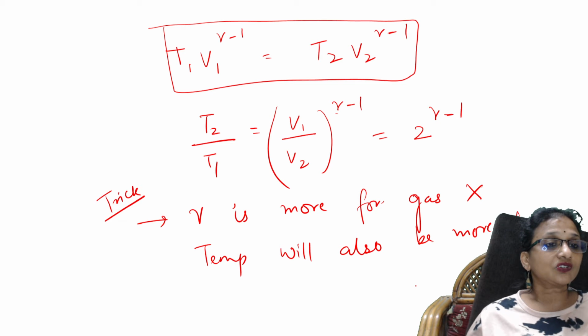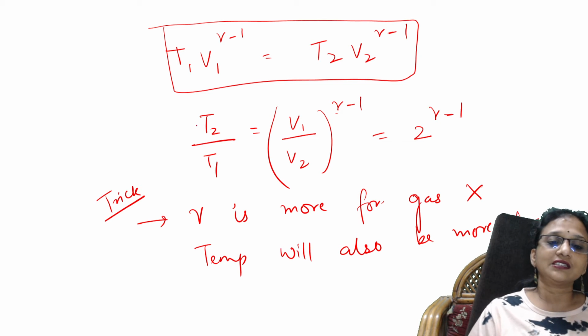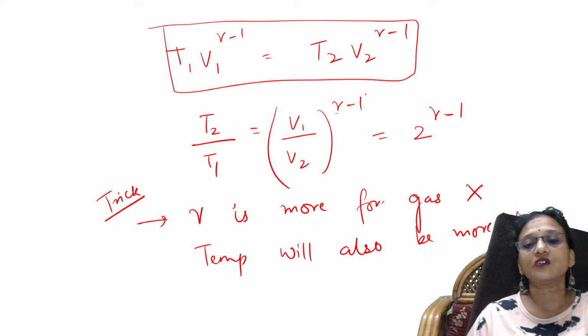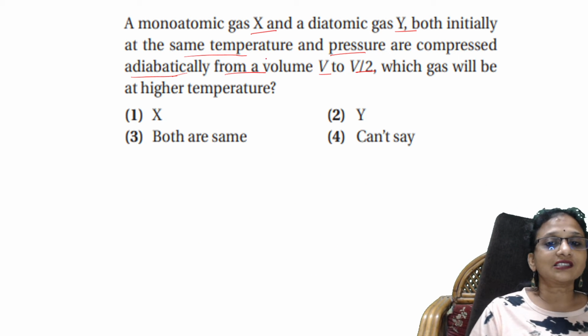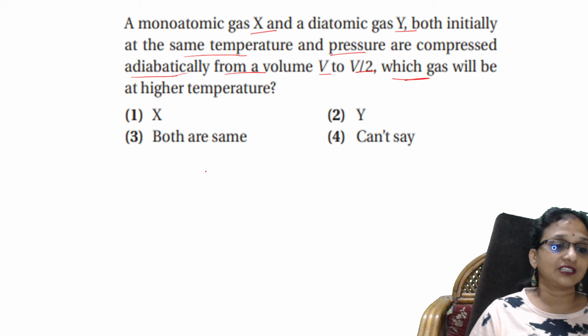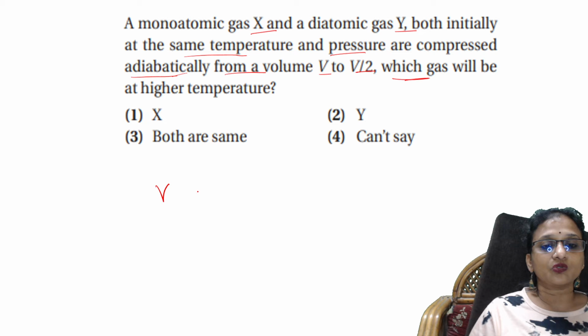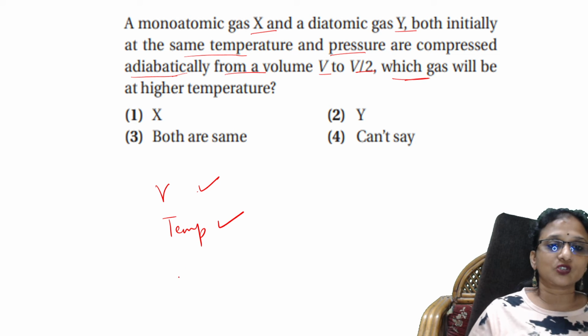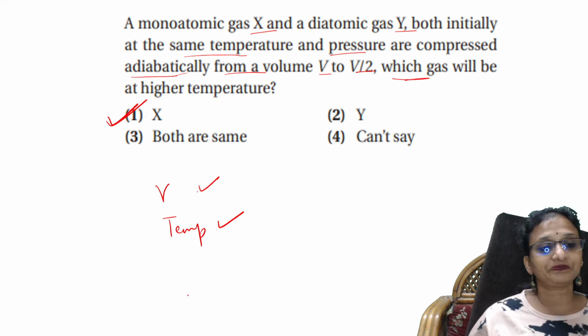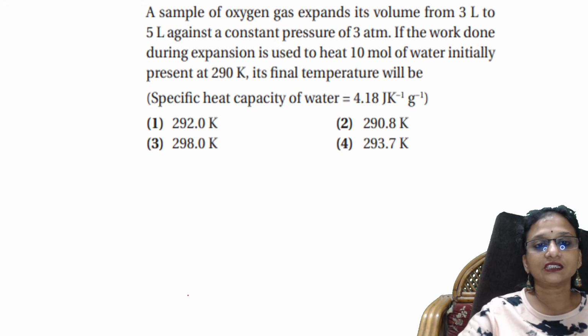Yes. So what is the concept? Just take the ratios and find out which value is more. Go back to the question now. Between the monoatomic and diatomic gas, which will be at higher temperature? Just now I said, as gamma is more, the temperature also is more. Perfect. So X is the answer. Let's see one more question.